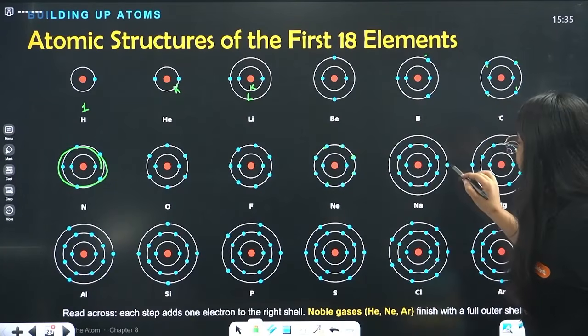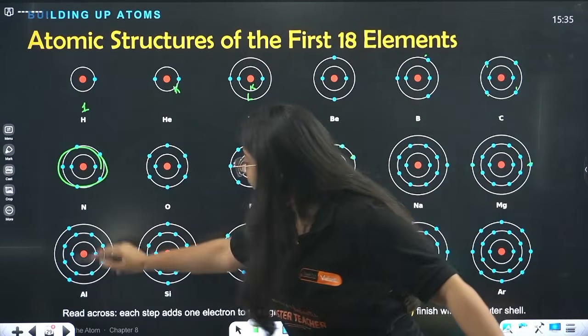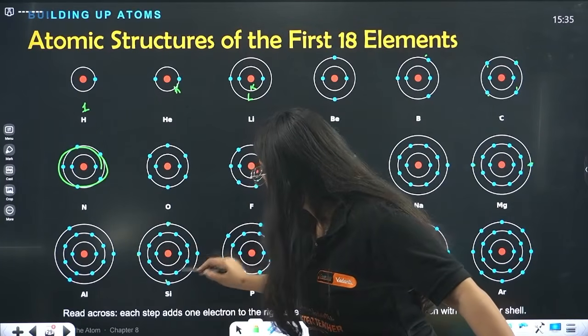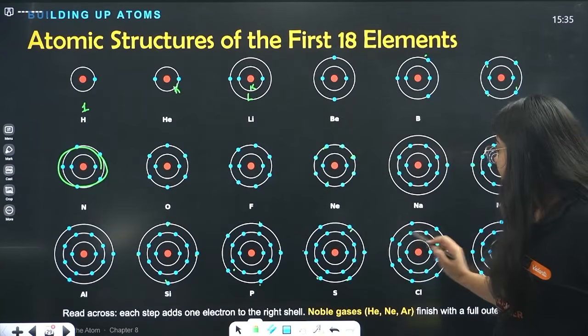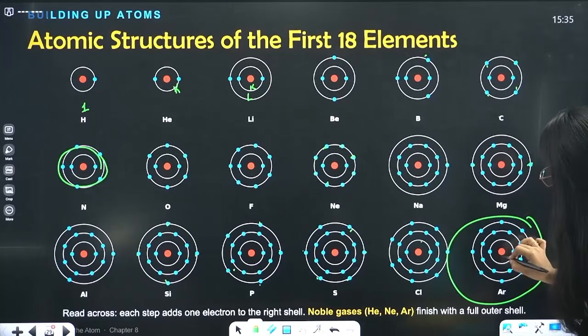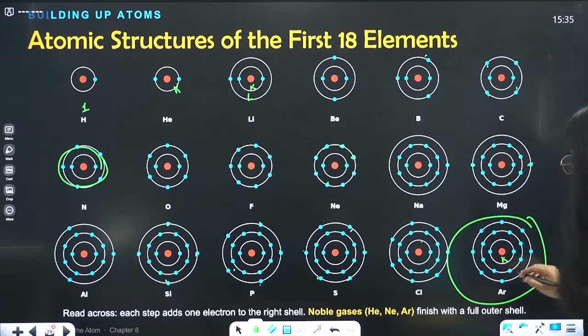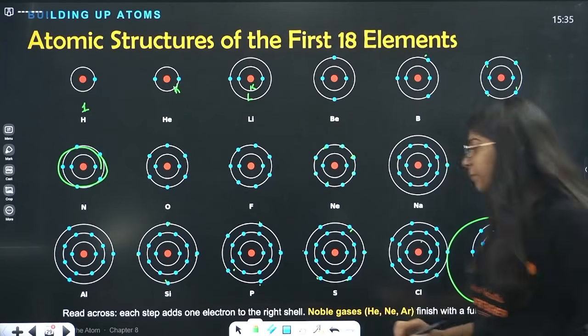So 1 2 3 4 5 6, okay, 7 8. And this argon, if you see it, the K shell has 2 electrons, the L shell has 8 electrons, the M shell also has 8 electrons. Done, beta?